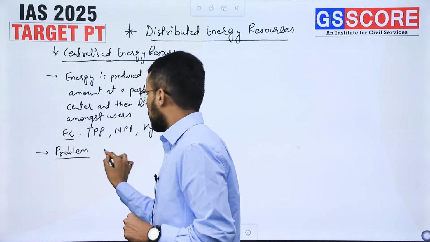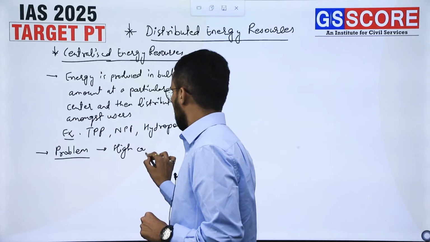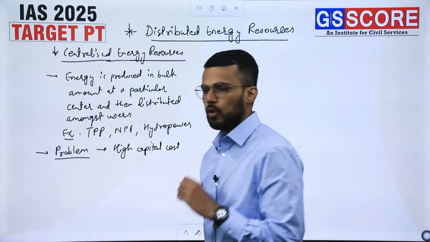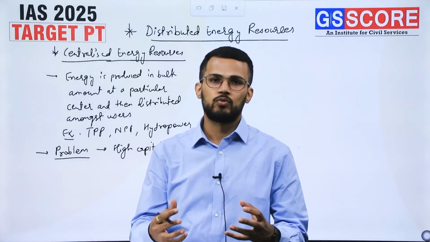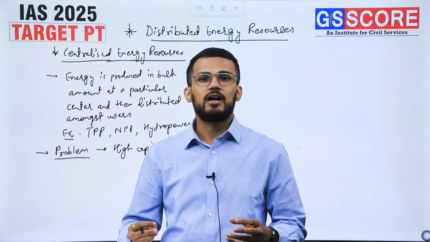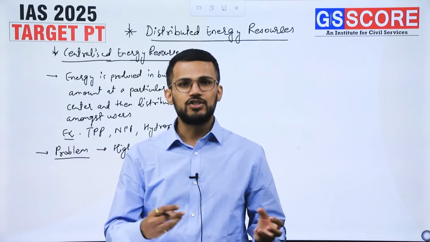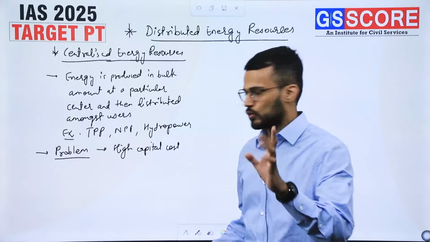The most important problem is high capital cost. All these energy resources need huge investment. Why? Because they are producing energy in a huge manner, and that's why the initial cost for the equipment and the infrastructure will be higher.